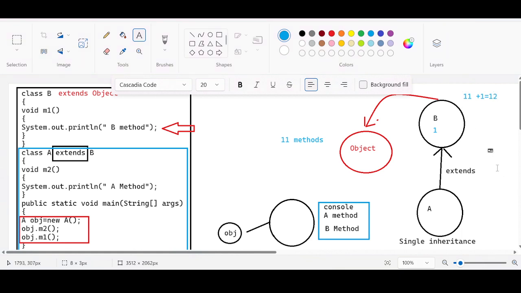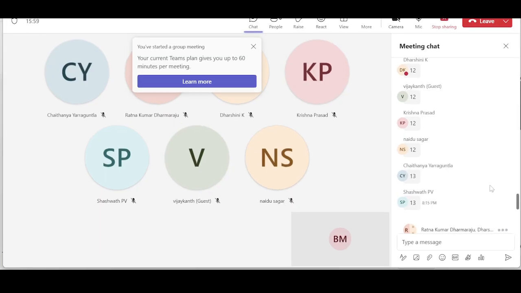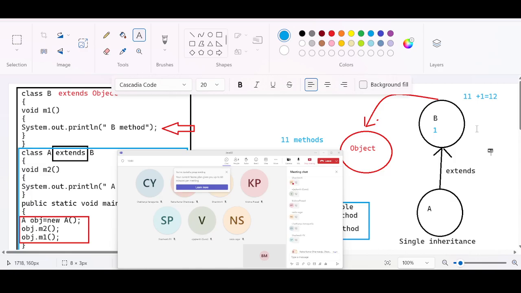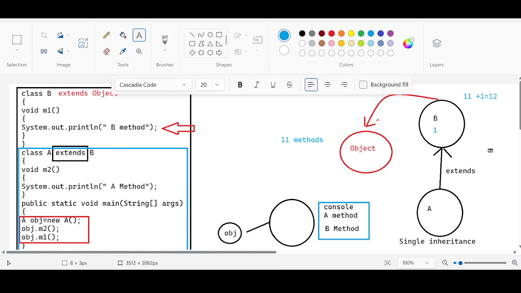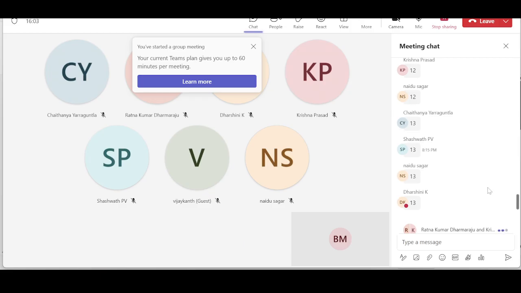Now, how many methods are there in class A? This is not to create any confusion for you. You should get this topic. How many methods are there in class A? Who is going to answer it correctly? Let me see. 13 methods. Are you sure, guys? Are you sure? When I ask you, are you sure, will you change the answer or what?